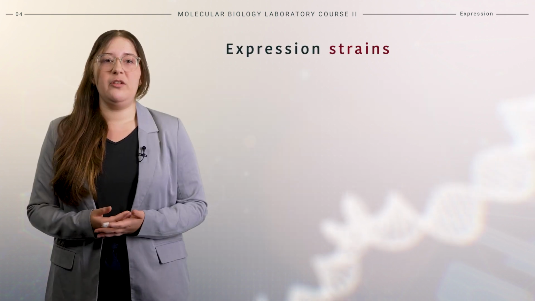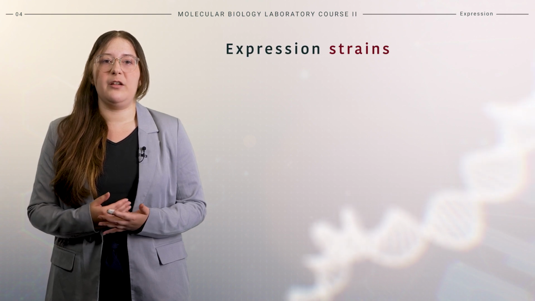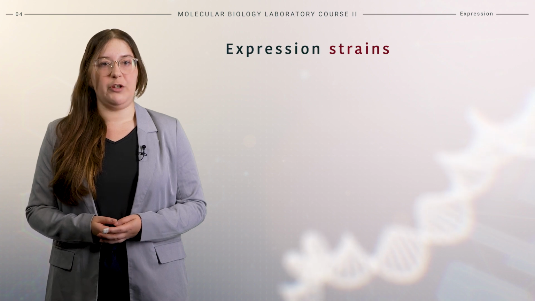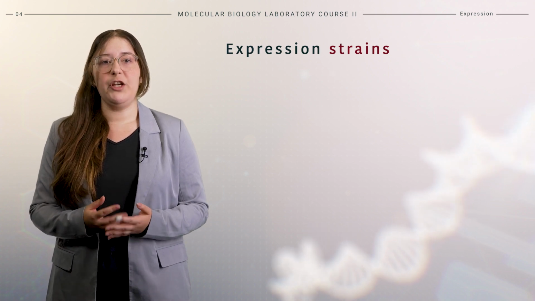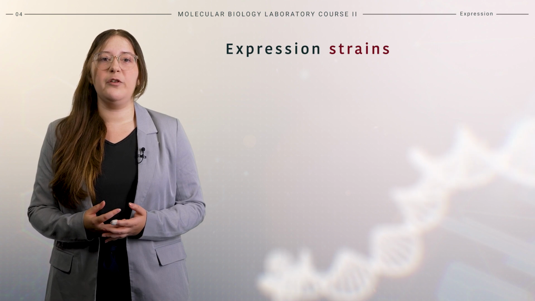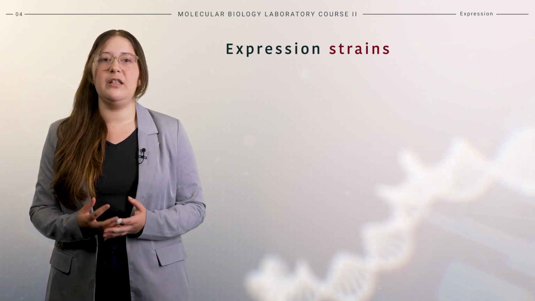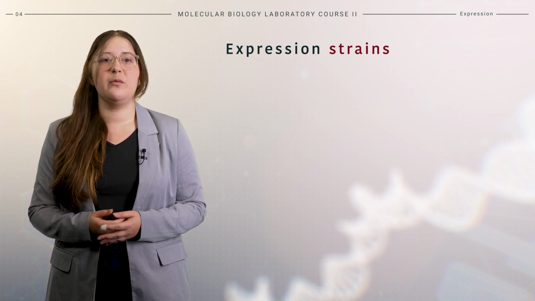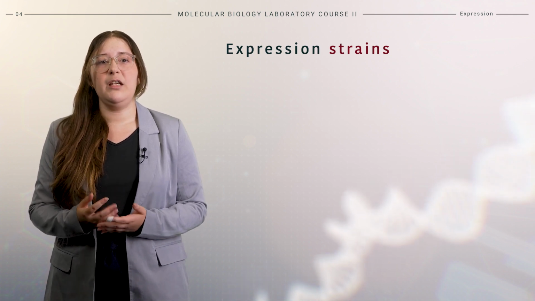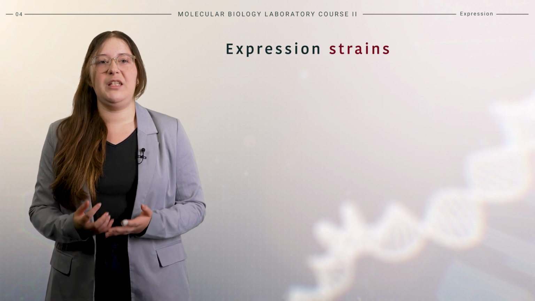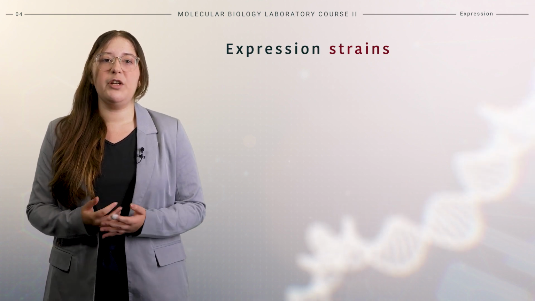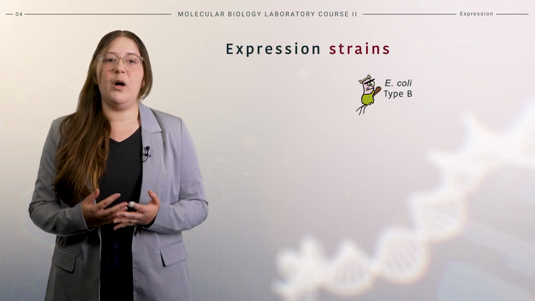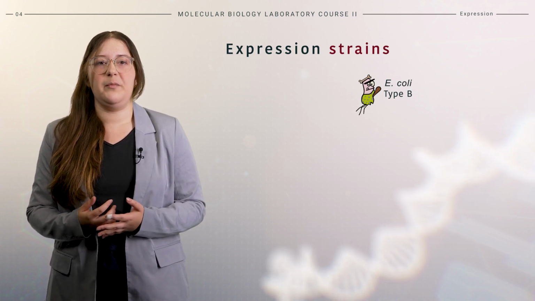As previously mentioned, expression systems like the pET vector system require specific strains, known as expression strains. Expression strains are strains that allow for the production of specific proteins in large quantities. One of the most commonly used strains with the pET vector system is E. coli BL21 Gold DE3. The strain originated from E. coli type B, which has a natural Lon and OmpT protease deficiency.